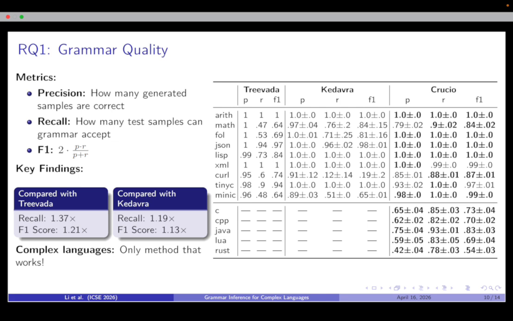Compared with Kedavra, we achieved 1.19 times the recall and 1.13 times the F1 score. And Crucial is the only method that works on complex languages.